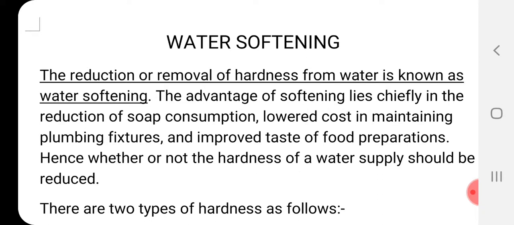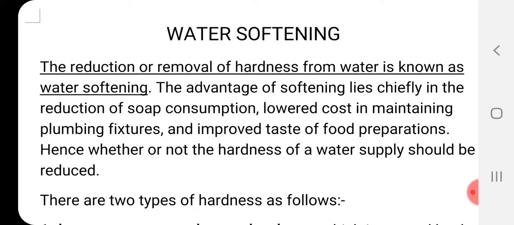So, water softening means what? It is making hard water into soft water. So, converting the hard water into soft water, in simple terms. What is water softening? The reduction or removal of hardness from water is known as water softening.